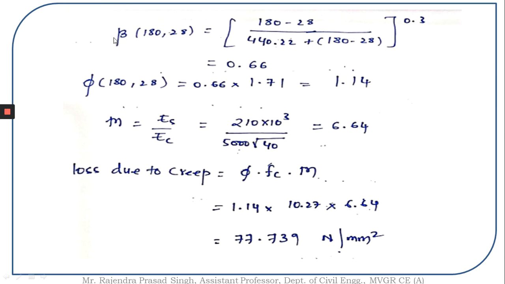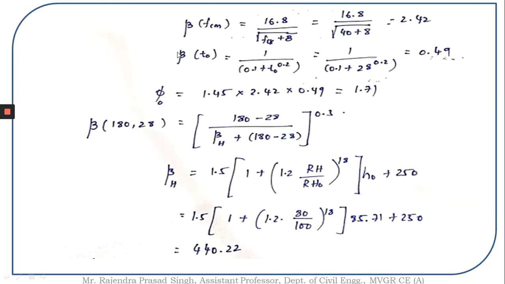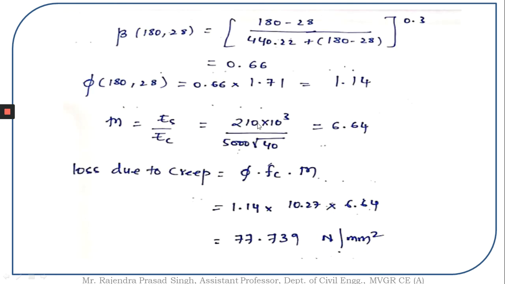Now I know the value of beta h, and I know the value of phi naught. Beta h value I know, so I'm going to substitute it and find out the value of beta of 180 comma 28. So I got the value of 0.66. Phi of 180 comma 28 can further be calculated as 0.66, which is beta, times phi naught, 1.71. So I got the value of 1.14.